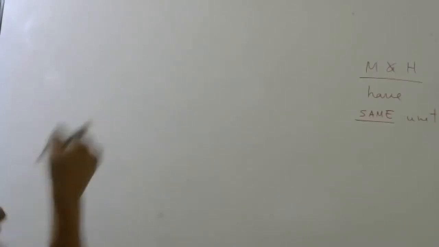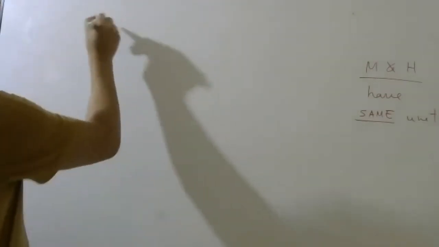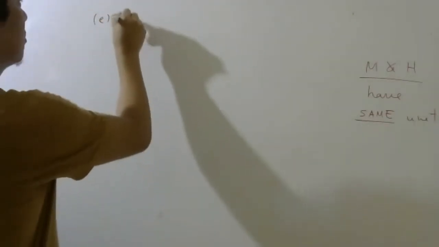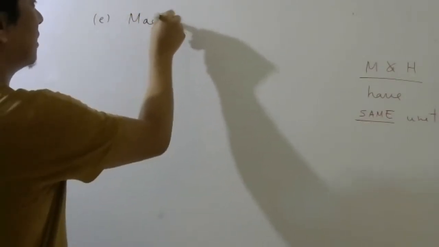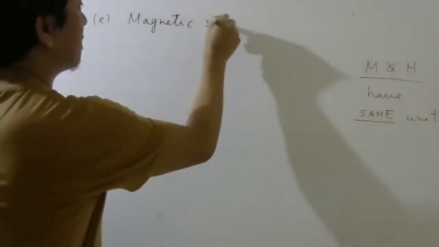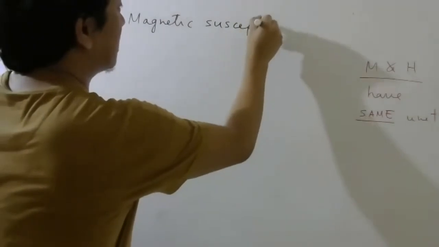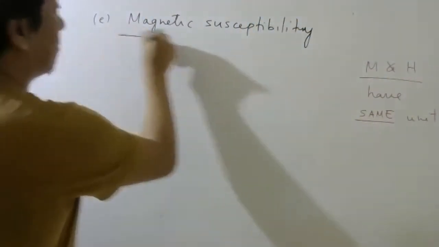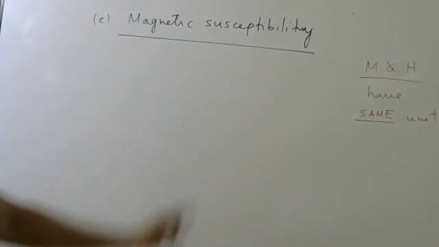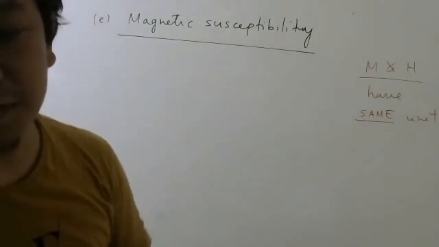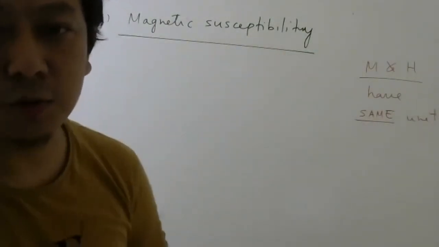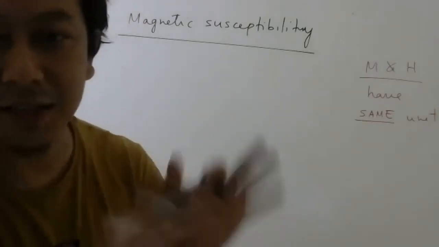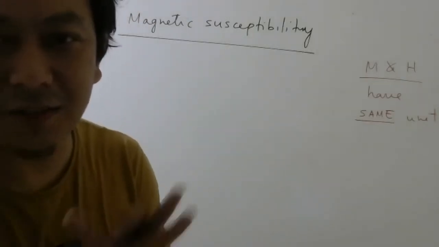Now there is a last quantity. This is which number? E, I think. The last one is called magnetic susceptibility. The word susceptible means how sensitive you are. If there is a student who cries immediately when the teacher is scolding, then we say she is very sensitive.